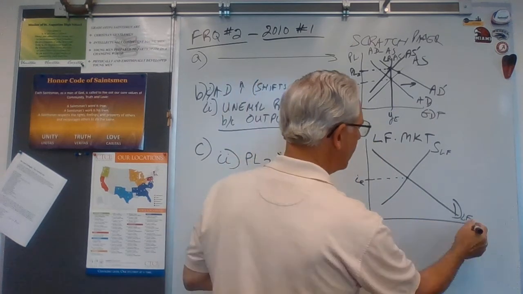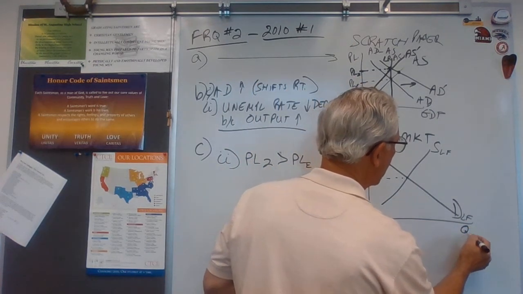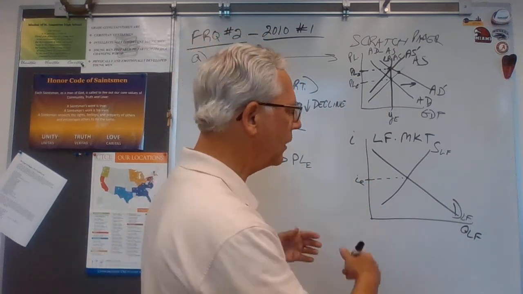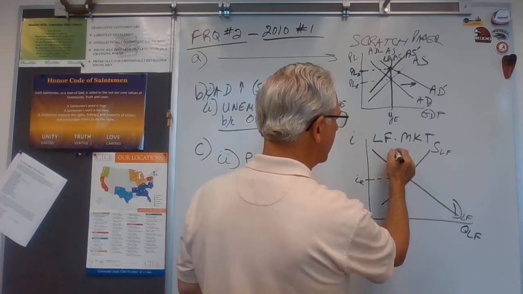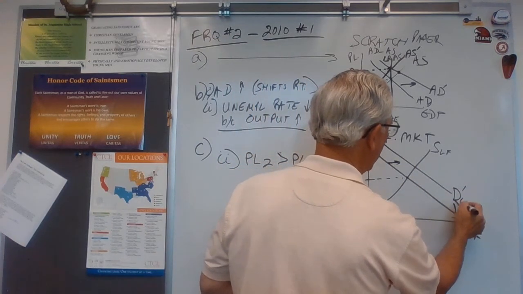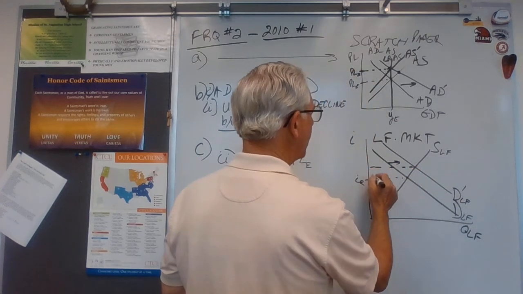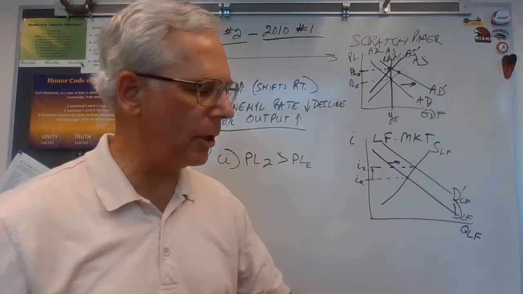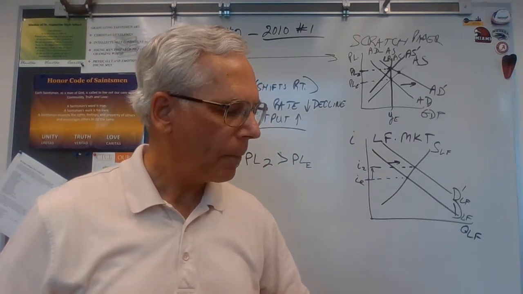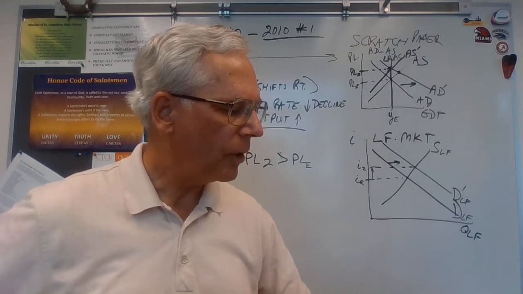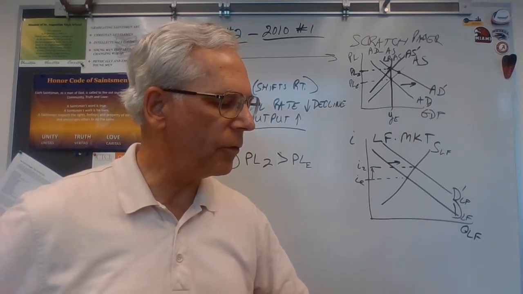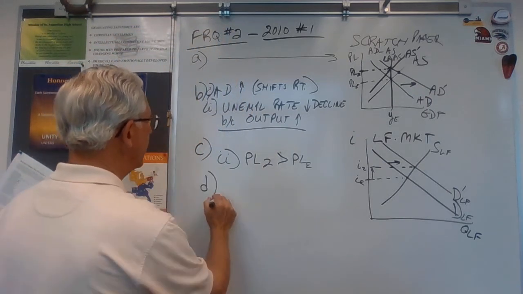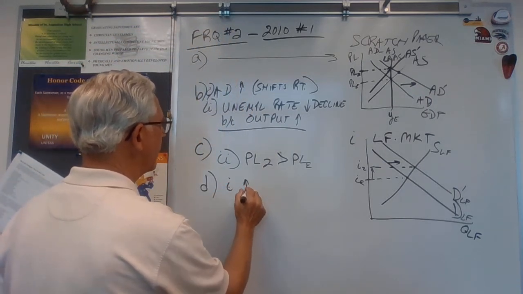So this is interest rates, and this is the quantity of loanable funds on the horizontal axis here. Okay? When the government gets in to borrow more funds, it drives the demand for loanable funds to D prime and increases the interest rate. We'll call it I sub 2 here. Show the effect of the government's borrowing on the real interest rate. Real interest rates rise. So for part D, interest rate increases.